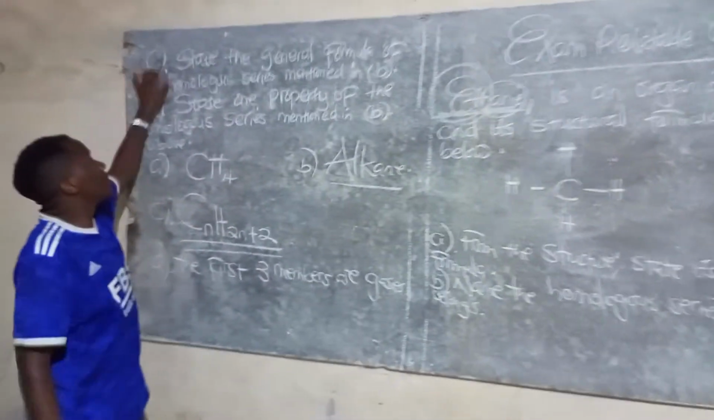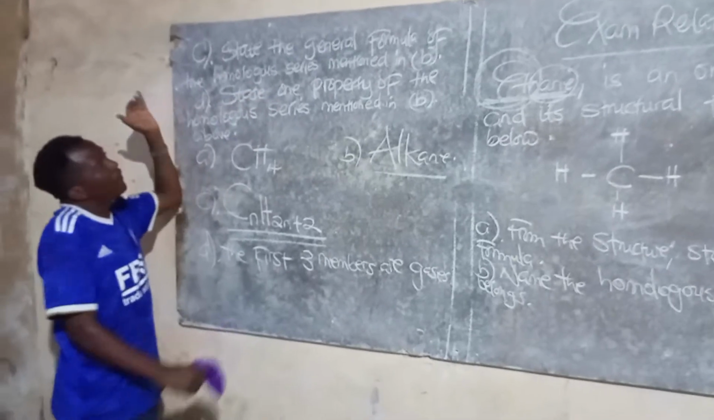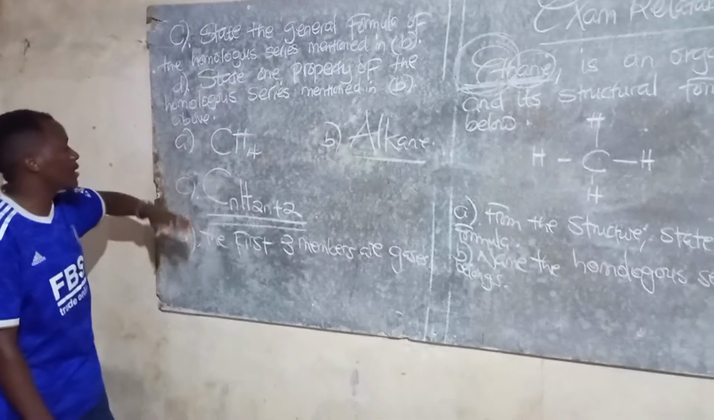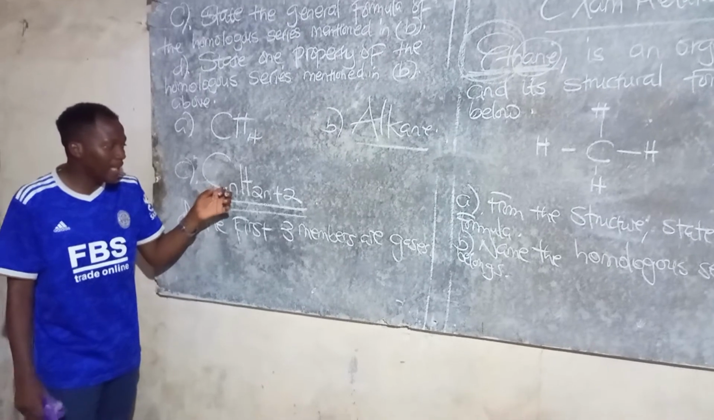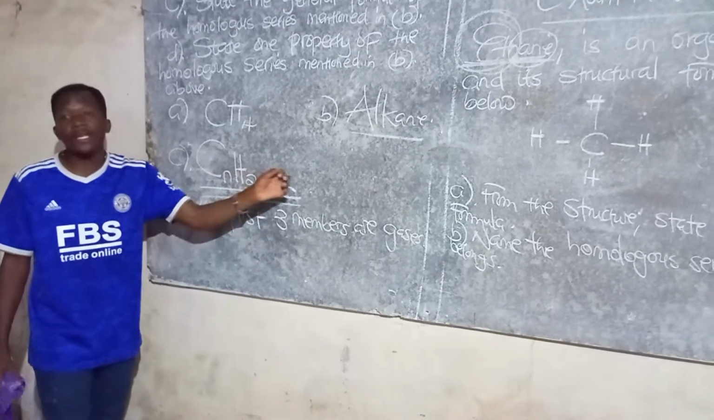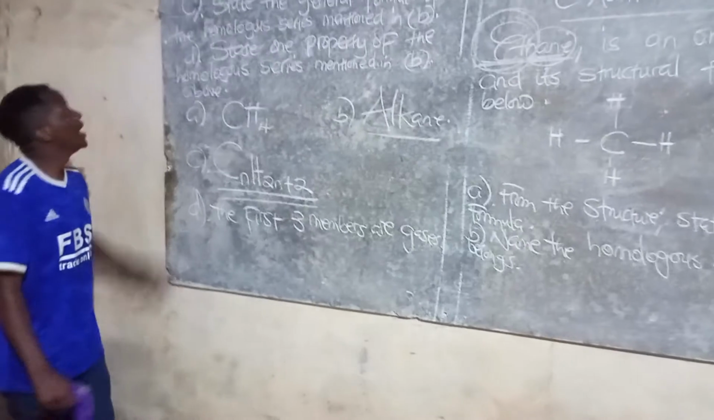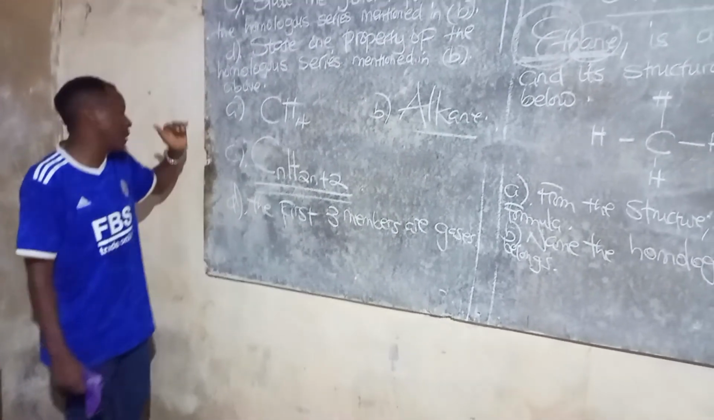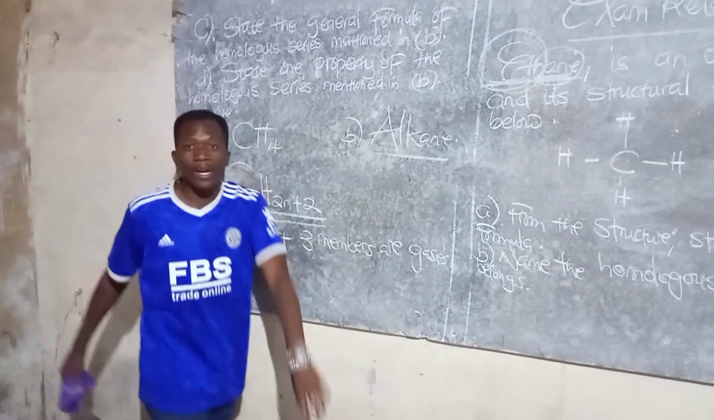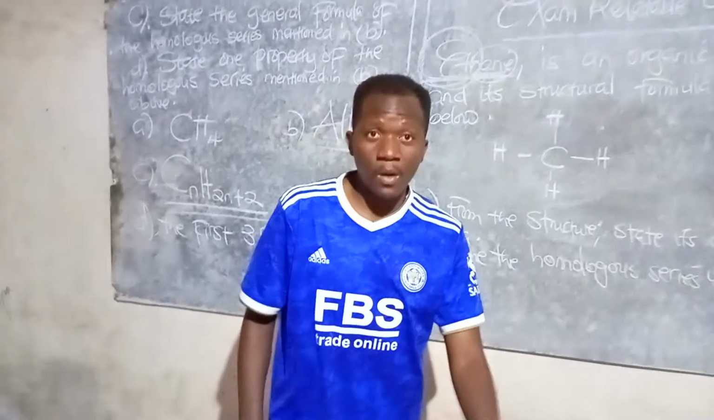Then C, state the general formula of the homologous series mentioned in B. So I'm going to say C with a smaller n displayed like this, H 2n plus 2. So this is the general formula. Then D, state one property of the homologous series mentioned in B above. The first 3 members are gases, or I can say they have the same general formula.